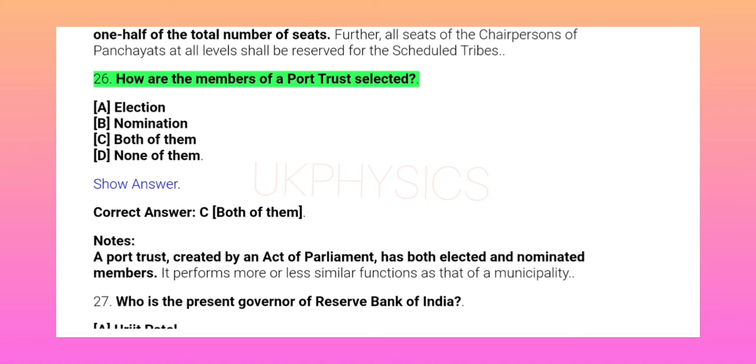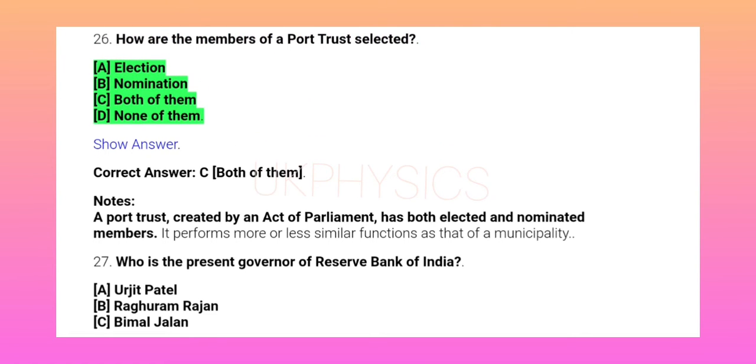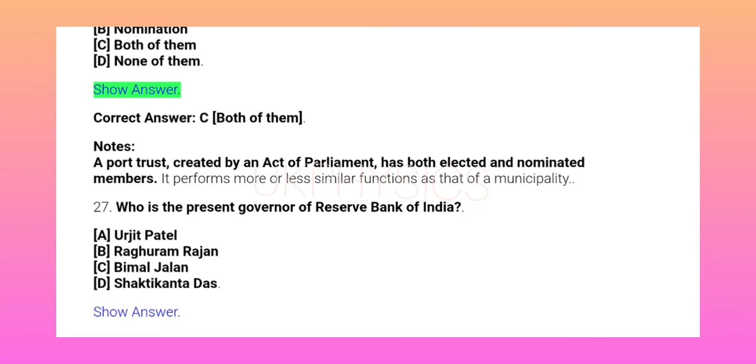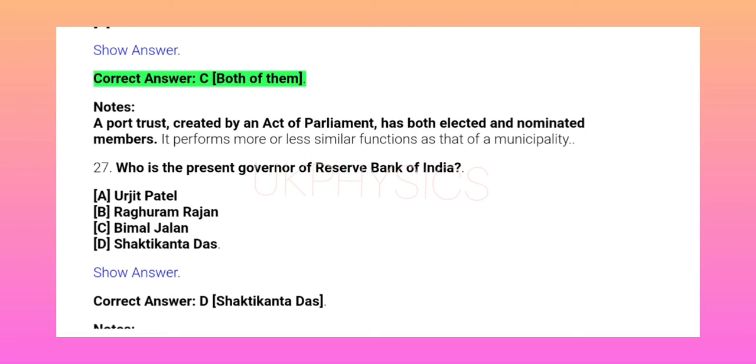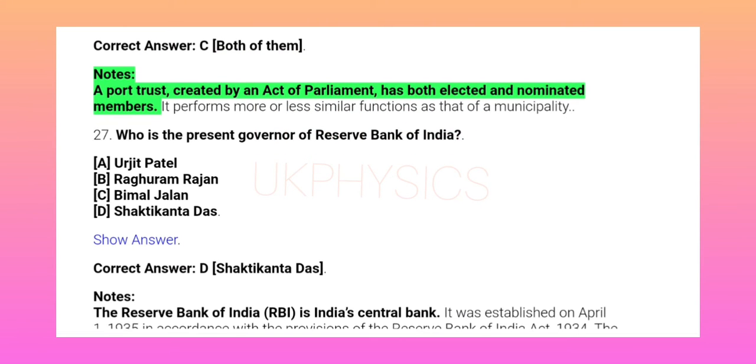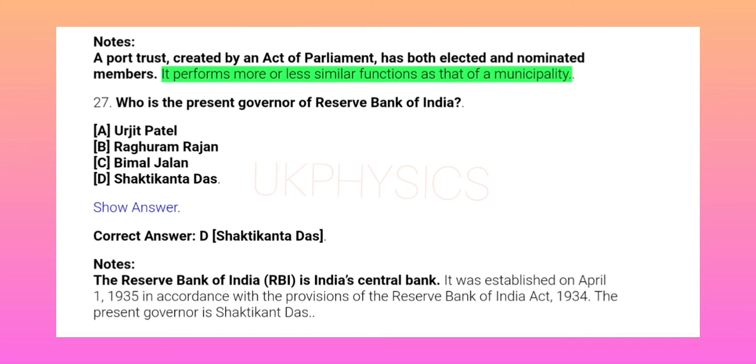26. How are the members of a port trust selected? A. Election. B. Nomination. C. Both of them. D. None of them. Show answer. Correct answer C. Both of them. Notes: A port trust created by an Act of Parliament has both elected and nominated members. It performs more or less similar functions as that of a municipality.